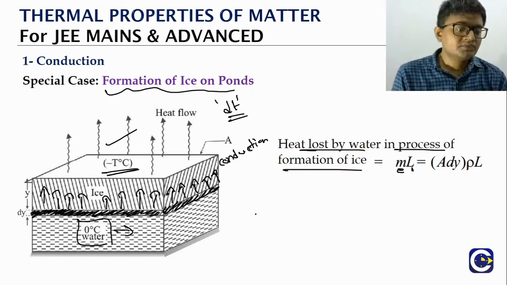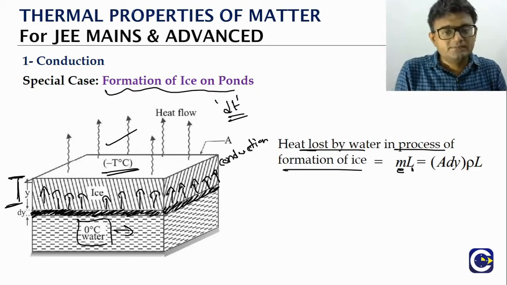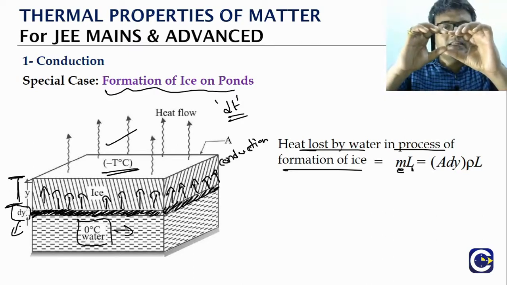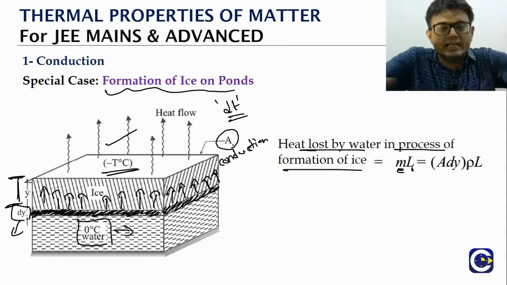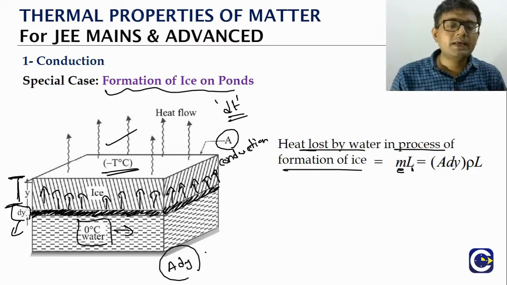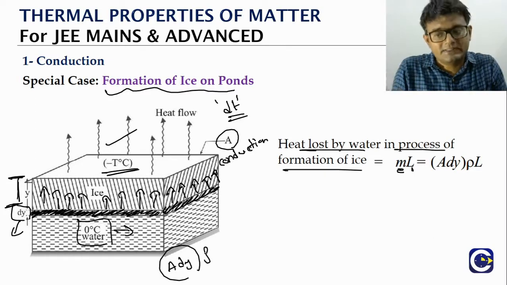How do we express the mass of the ice getting formed? Think of it. If there is already a layer of ice which is having a thickness y, and on top of it there is a small increase in the layer of thickness dy, and the area of cross section of the entire surface is A, what is the volume of ice that is getting formed? A dy. If you multiply this with rho, that will give us the mass, correct?